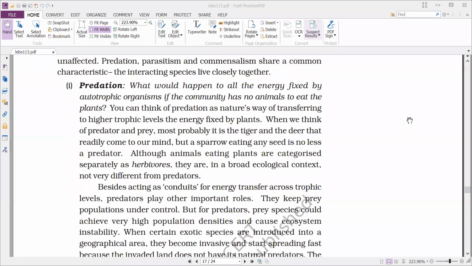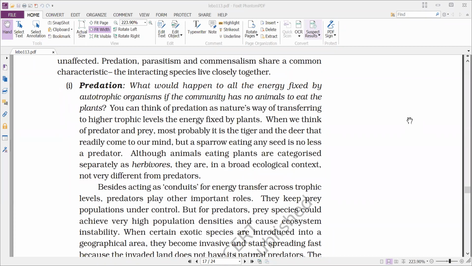Predation. Here, when you observe, herbivores are also considered predators. One thing you have to remember is that the herbivore is also a predator.